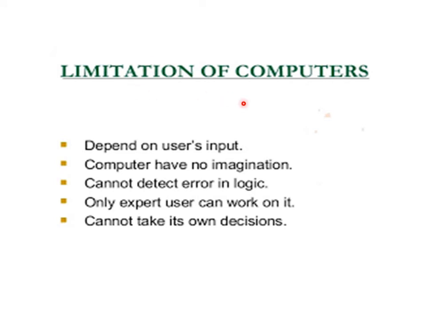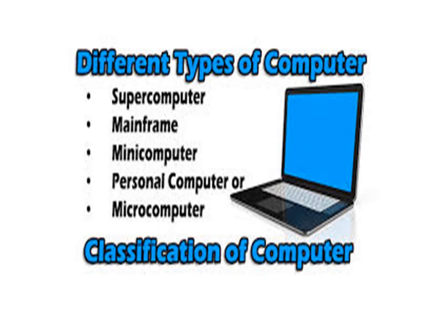Next is the limitations of computer. It depends on user input. Computers have no imagination, cannot detect errors in logic. Only expert work can work in computer, cannot take their own decisions. Now next, different types of computers are there. First one is the super, mainframe, mini computer, personal computer and microcomputer.